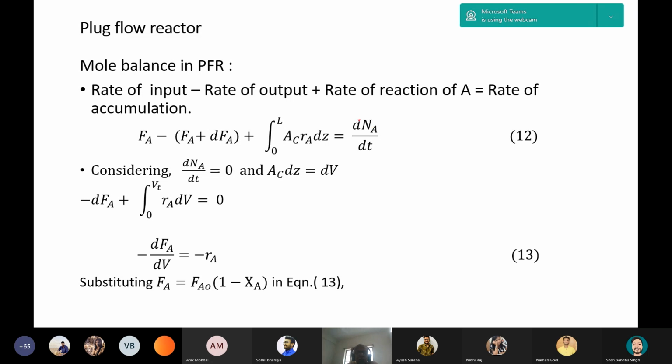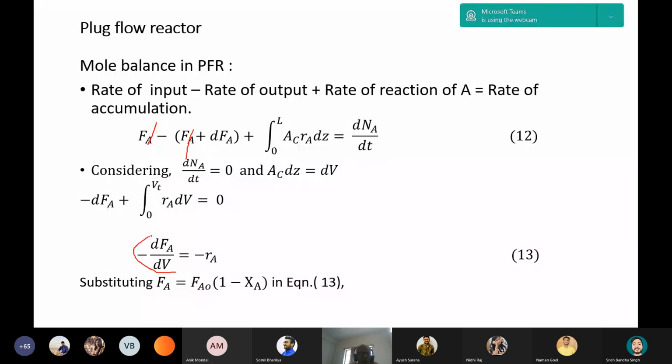At steady state, this is equal to 0. Taking the second term to the right hand side, the first and second terms on the left give minus dFA, and FA gets cancelled. So minus dFA by dV is equal to minus RA.